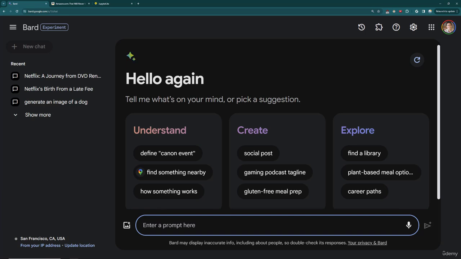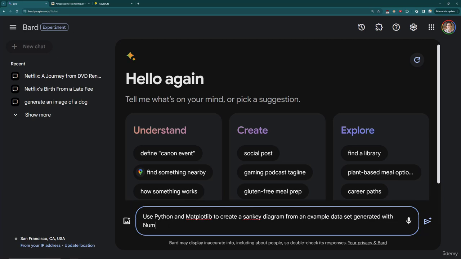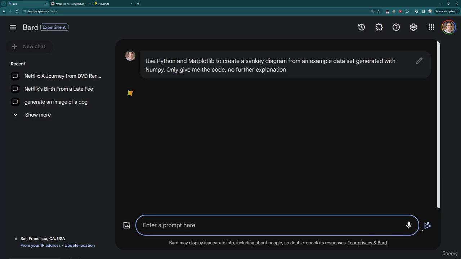So for example, I'm going to ask it to use Python and matplotlib to create a Sankey diagram from an example data set generated with NumPy. And then I'm going to ask it to maybe only give me the code, no further explanation. So I will go ahead and run this and see if I can get this block of code, and then I'm going to try to run it.